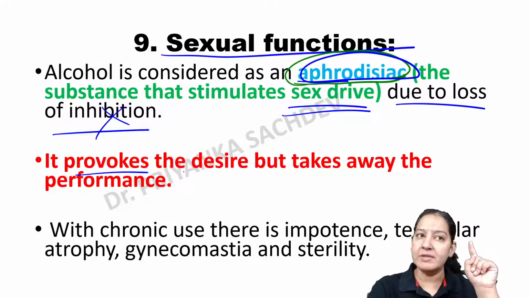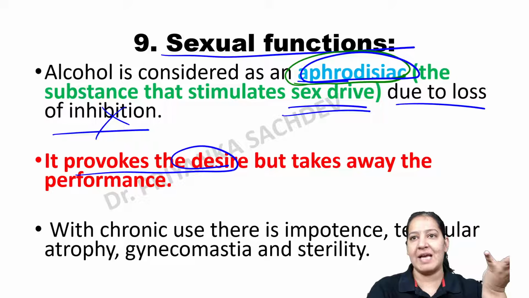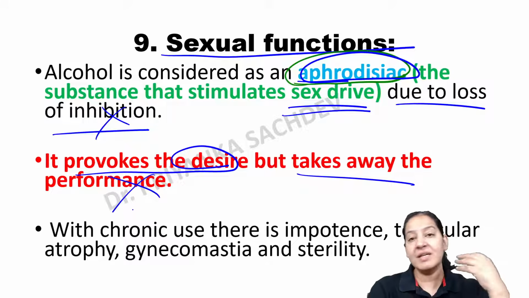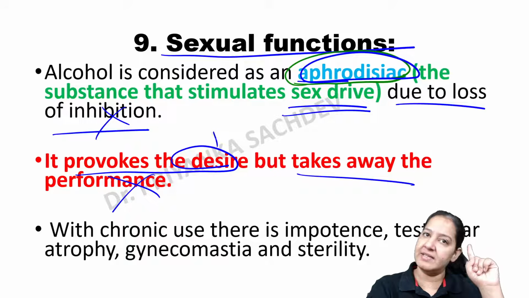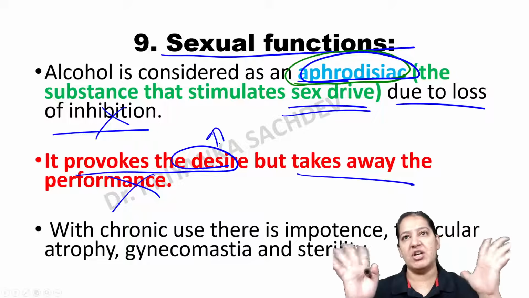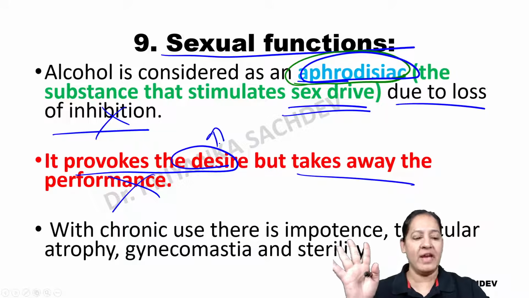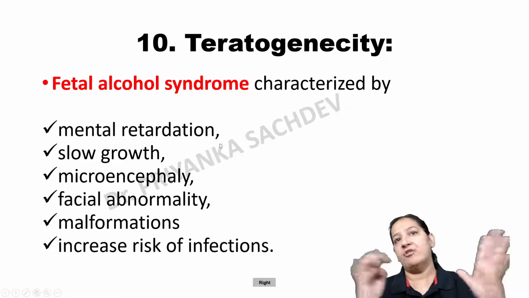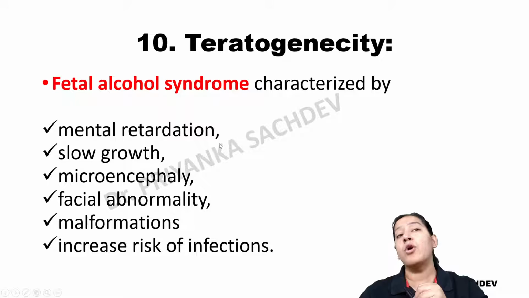And it provokes the desire in the person for performing sex, but it takes away the performance. The person cannot do the performance, right? But the desire is increased. So that is the action on sexual function. Have you got it? Teratogenicity. What is the action of alcohol on a pregnant lady?